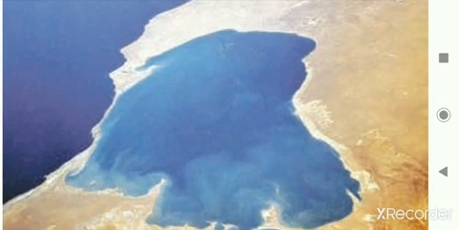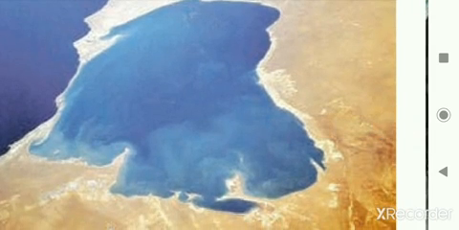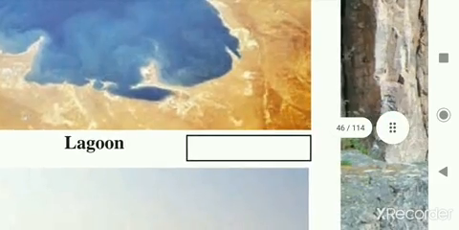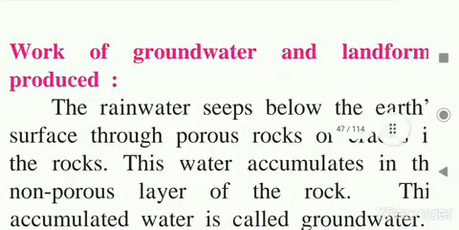Waves are also not very high, so the coastal lagoons are formed due to the deposition of sand, and atolls are separated from the main sea because of the coastal relief. These landforms are formed due to the depositional work of the sea waves. Okay, see the next: the work of groundwater and the landforms it produces.